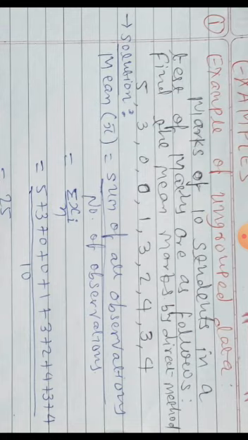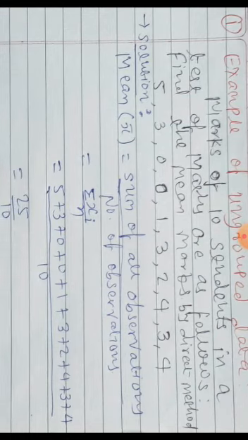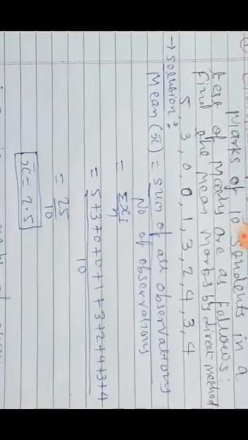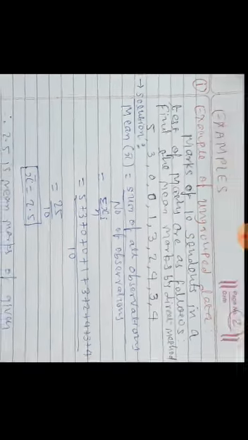But what is meant by xi? Suppose the first observation is known as x1, second one is x2, third x3, likewise the last one is x10. So the common symbol for all observations is xi. So i is a value from 1 to 10 here for this sum. Okay. So how to find mean? You can see here, making the total, then divide by the total number of observations. So here total is 25, number of observations 10. So the mean we got is 2.5. Okay, you know everything about this. This is just revision.